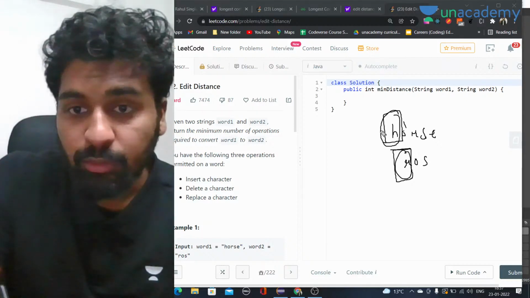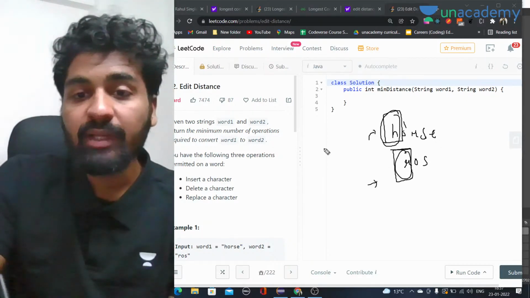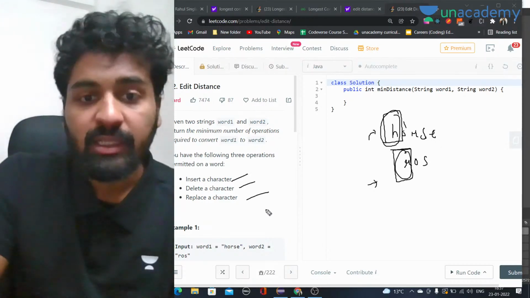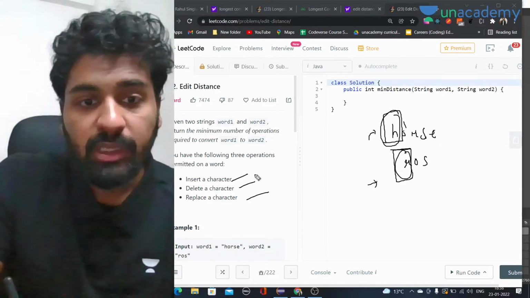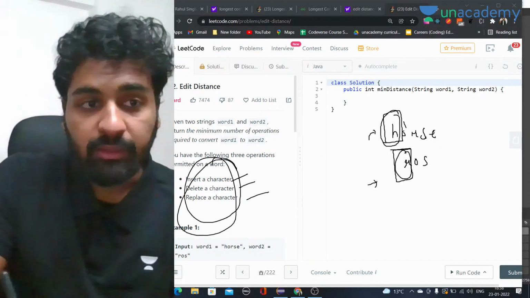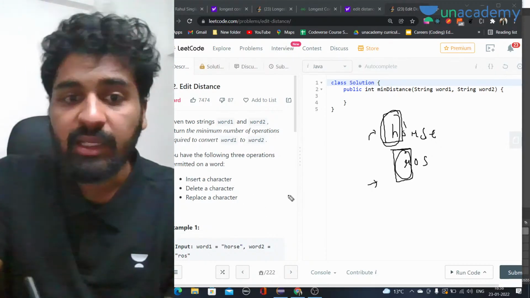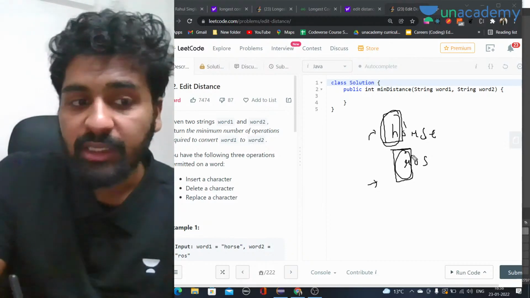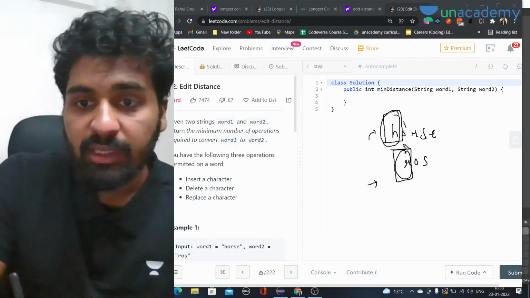So let's say I am trying to make this string equal to this string. In that case, what will happen? If both the characters are not equal, we have 3 operations with us, and we can do either of the 3 operations. The first operation that we want to do is insert. Whatever operation will give me the minimum answer, that I will take. Either I insert it, or I delete it, or I replace it. So here we have h, here we have r. If they are not equal, we have to insert a character. First thing is insert a character.